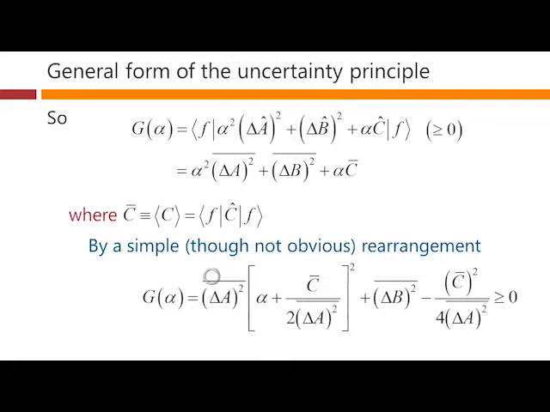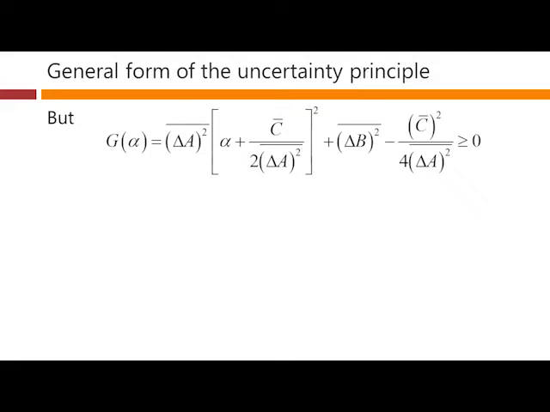And because we've got the delta A all squared, the bar here out the front, that just is the equivalent of this term here. So we have rearranged everything here into this form down here. And of course, as before, this still must be greater than or equal to 0. All of this, as we said, is greater than or equal to 0, must be true for arbitrary alpha. That was one of our assumptions up the front. Alpha could be any real number that we liked, and we could still see this statement is true.